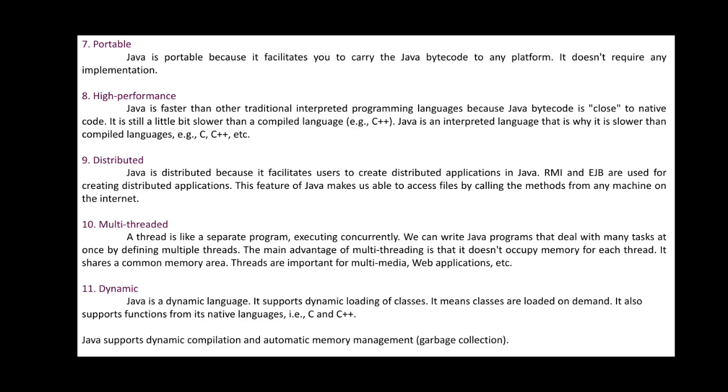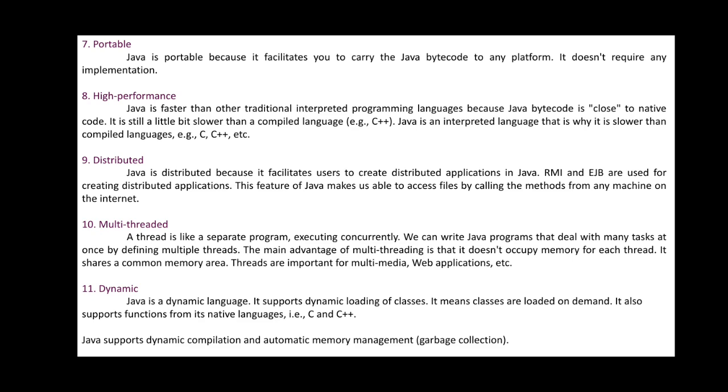Here in Java, whatever memory the program is utilizing is also used by the other threads within that program. It shares the common memory area. Threads are important for multimedia, web applications, etc., for example your mobile games.